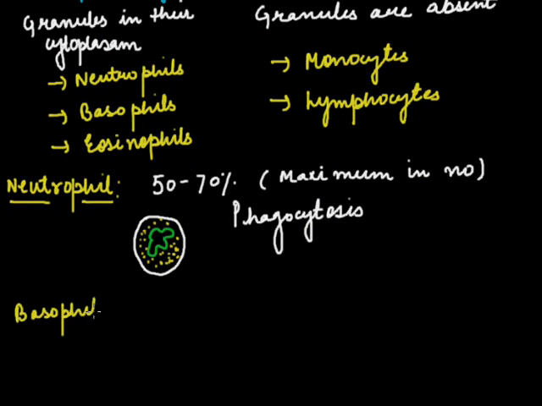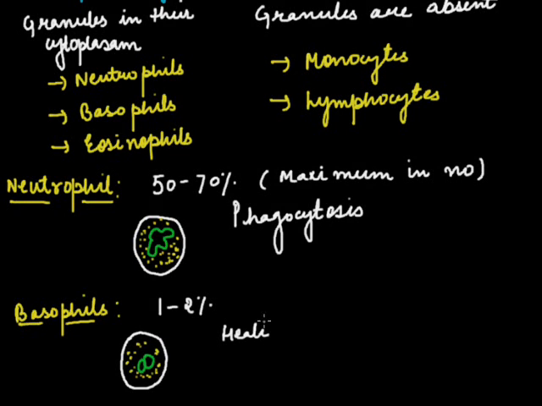Second is basophils. They are called basophils because the granules present in the cytoplasm take the basic stain. The basophils are about 1 to 2%. If I draw a diagram of basophils, the basophil is bilobed. It has a bilobed nucleus like this. They are not two nuclei, they are bilobed. And this is the cytoplasm. The main function of the basophil is that it helps in the healing procedure. It is multilobed here, this is important, and this is bilobed.